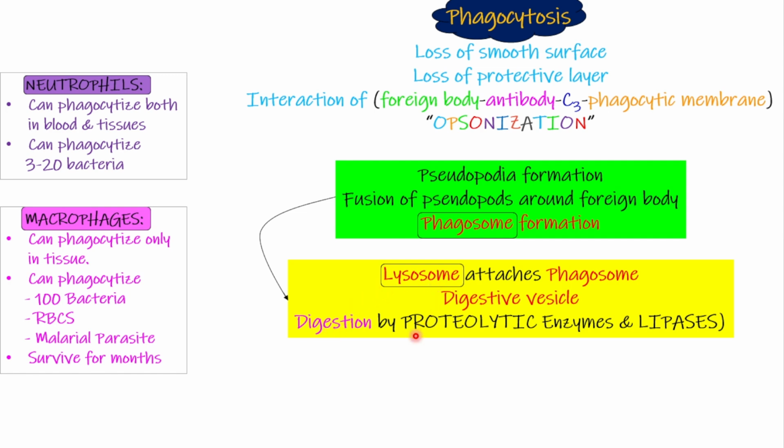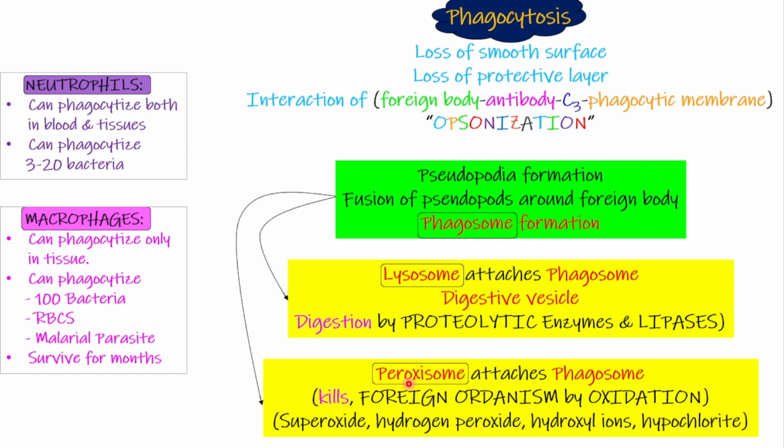Because the lysosome has proteolytic enzymes and lipases, it will break down the proteins of the foreign body, and it will break down the lipids of the foreign body. The lysosomal enzymes will digest the foreign body. Now, other than the lysosome, peroxisomes can also be attached to the phagosome. As you know, the peroxisomes have enzymes which basically kill by oxidation.